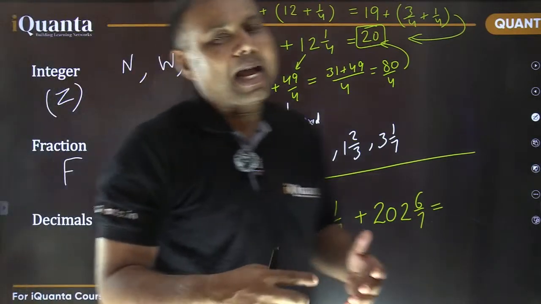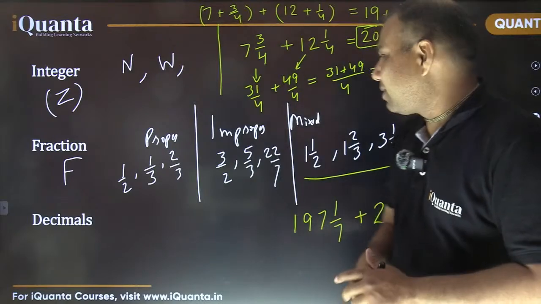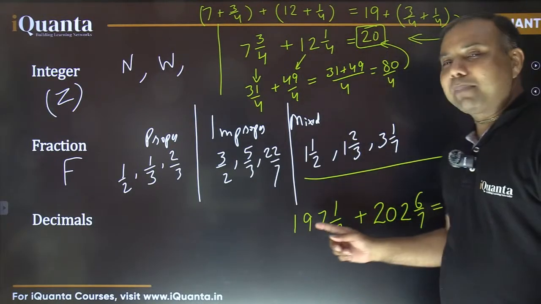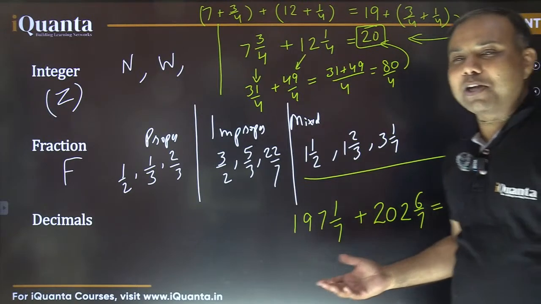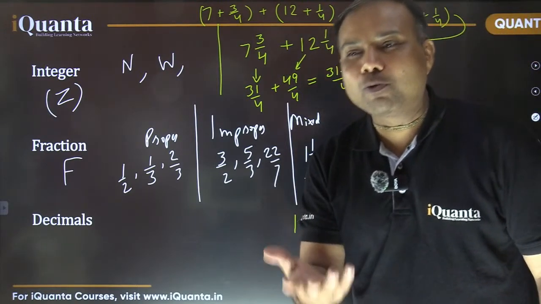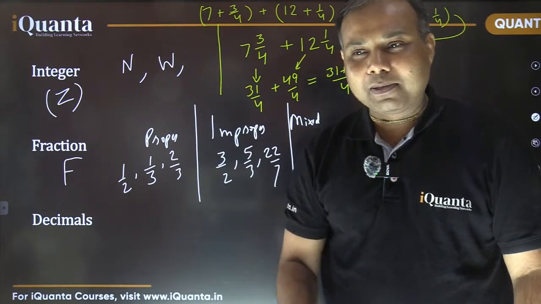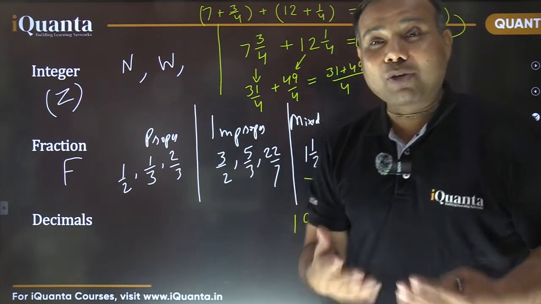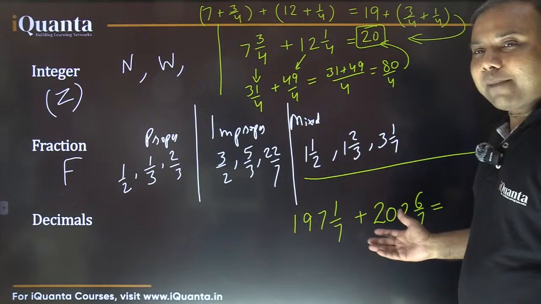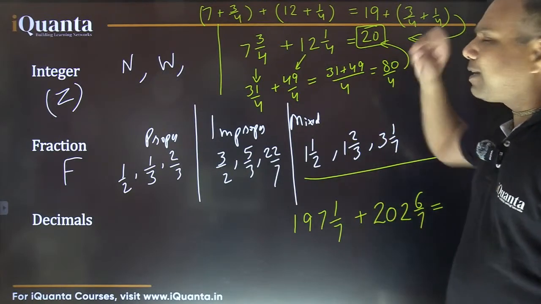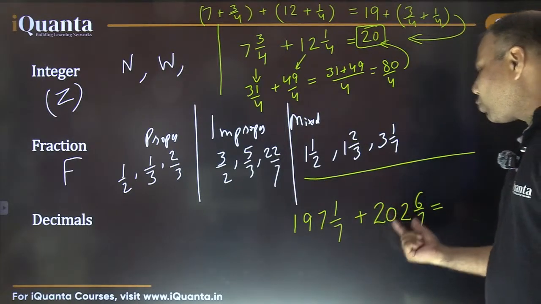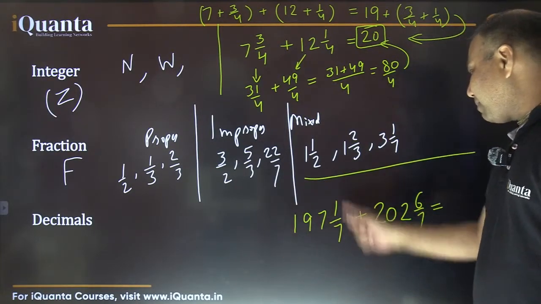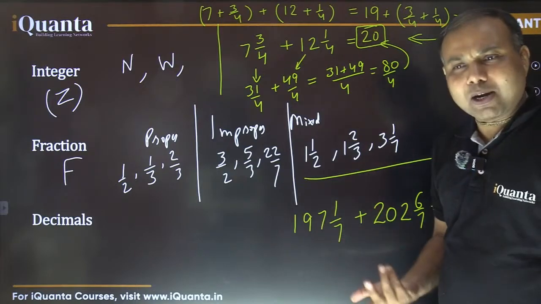See, if you had used the same earlier method of converting this number into an improper fraction first, certainly this is going to be a long calculation, and for that purpose you have to make use of a calculator. But that's not required. Even after using a calculator, it is going to take a long time. But if you apply a little bit of intelligence, then you can very easily see 197 plus 202 can be added separately, and 1 by 7 plus 6 by 7 is going to make 1 only, right?